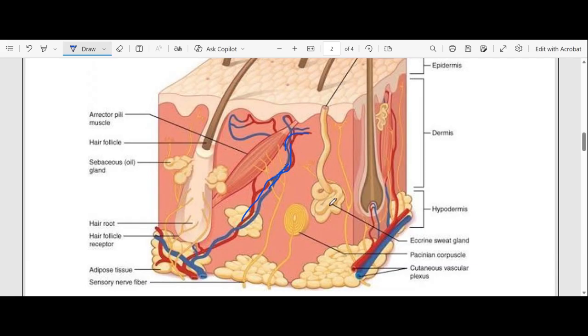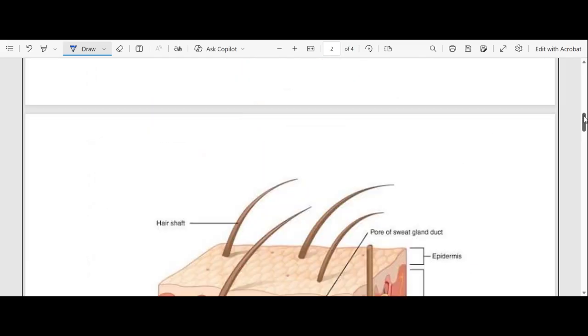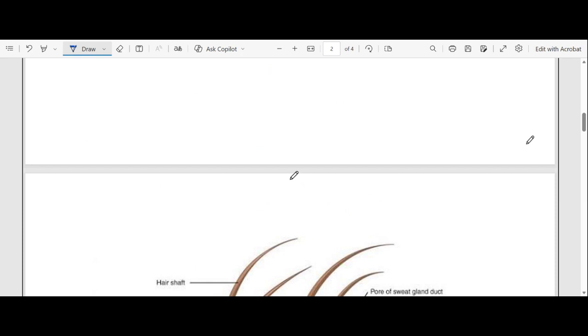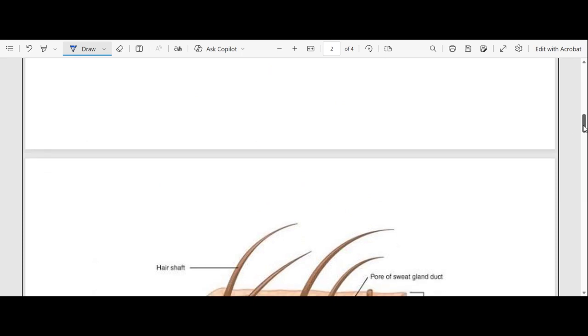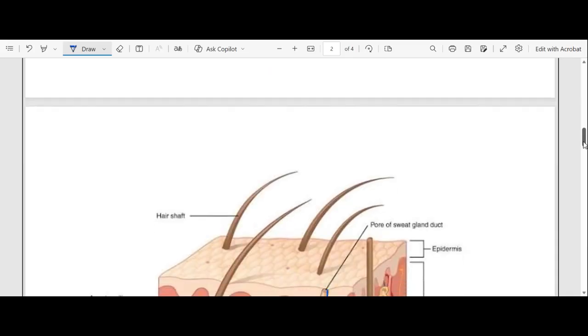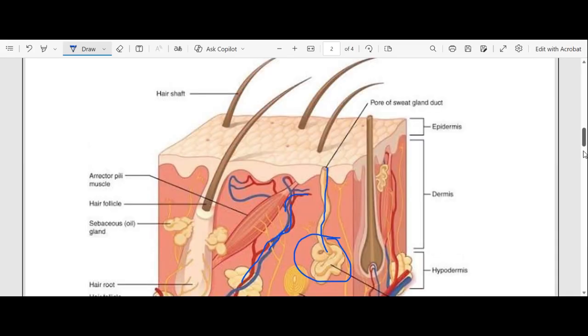Also, we see here that you have your sweat glands, right? These are sweat glands that produce sweat, and then sweat moves out of this tube-like structure. What do we call this tube-like structure? Let me just do this so that you're able to see clearly. We call it a sweat pore, right?